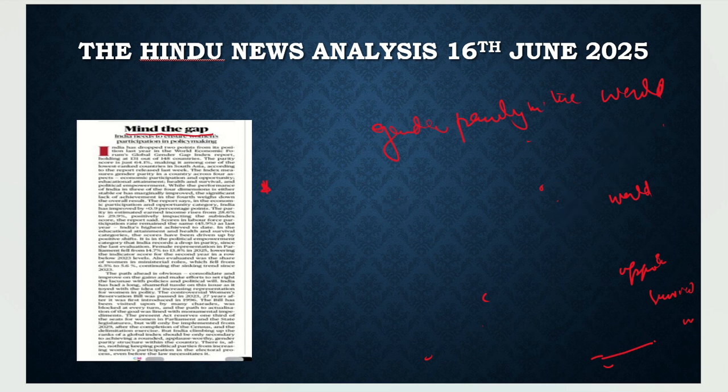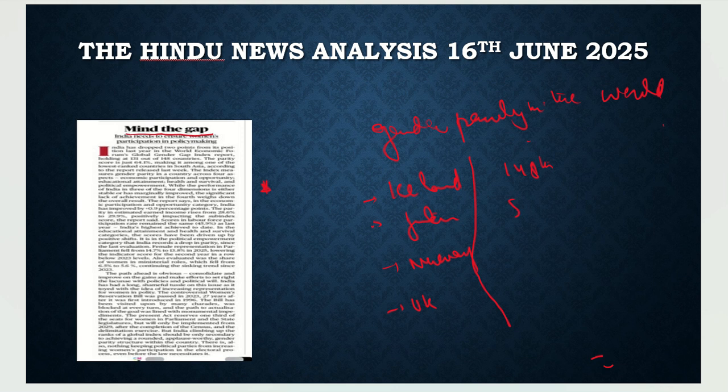So let's try to understand who are the top performers in this index report. Definitely the Nordic countries. Let me highlight them. At the top stands Iceland. They have done great in it. Then Finland, Norway, and the UK. These are the top countries who have done great. And what about the countries at the bottom? Our dearest neighbor Pakistan is at 148th position. Then we have Sudan, then Chad, and then Iran.